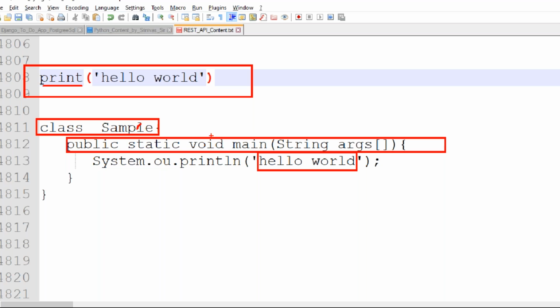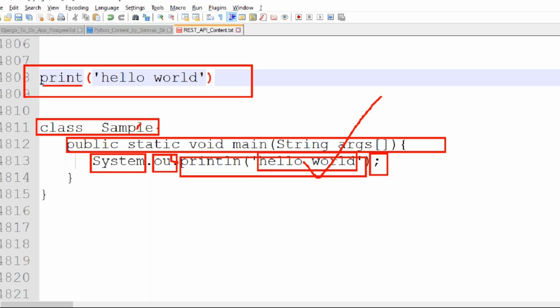Public, static, void and main all have meaning, and System is a predefined application class. Out is an object, println is a method. If you know all these things, then you are able to print this hello world message. Even if you miss the semicolon, you get an error. So that's why you need to have all this knowledge.